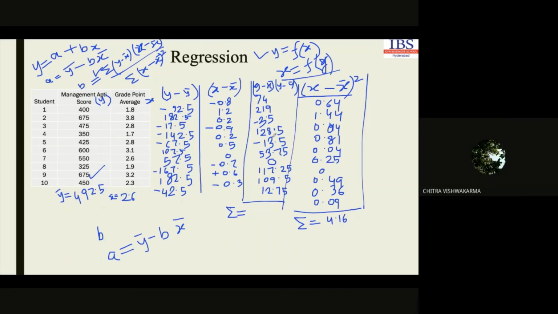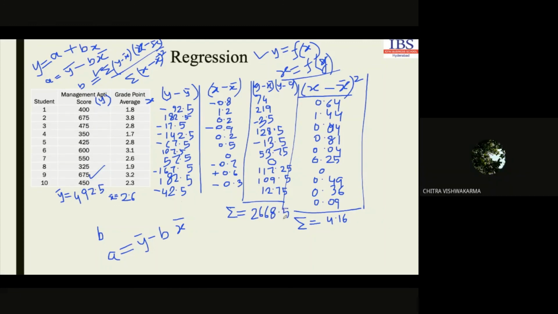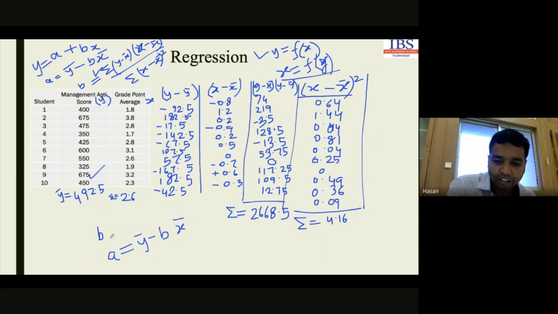Yes. 266.85. I'll recheck this one. So what will be the value for b? You can calculate the value for b now, right?